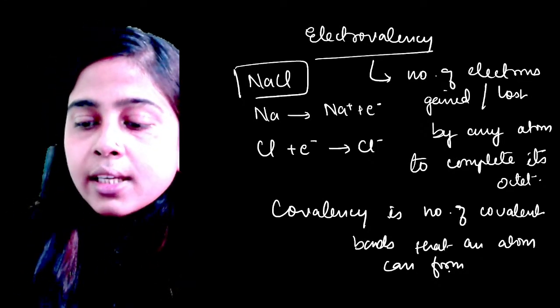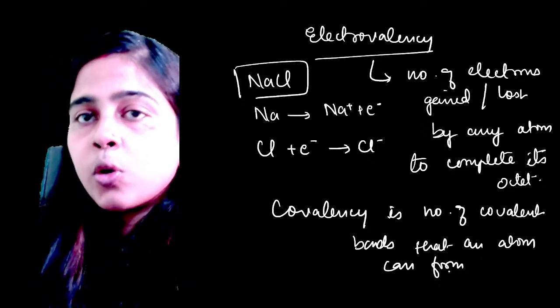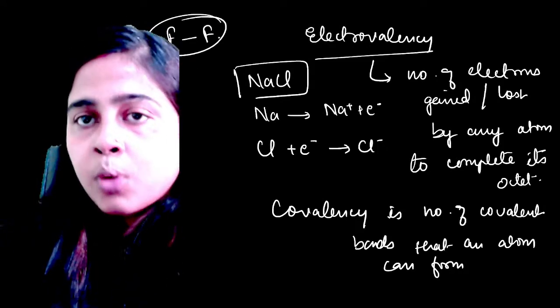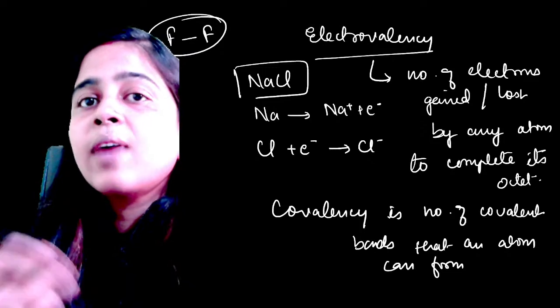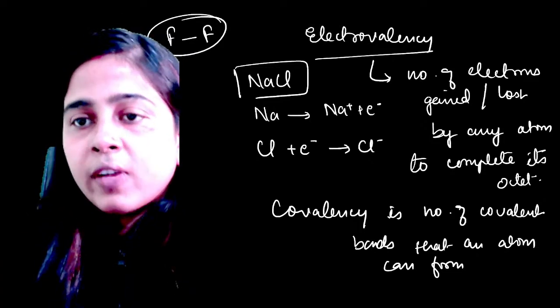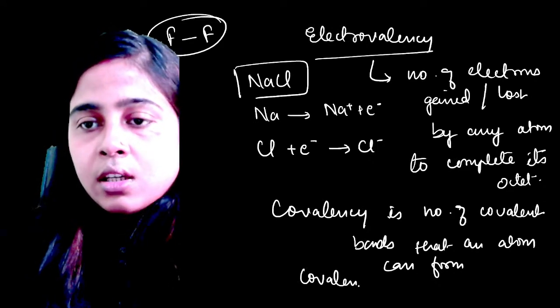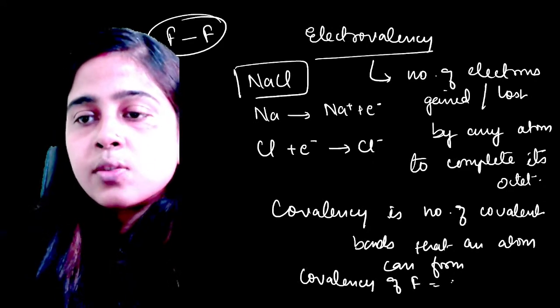For example, fluorine can form one covalent bond, or you can say it can share one electron to form a covalent bond. That means the covalency of fluorine is 1.